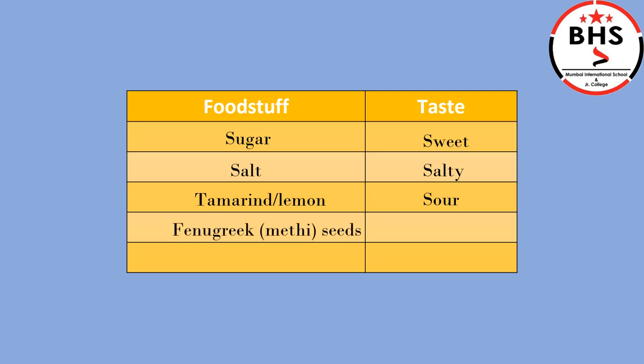Next is fenugreek, methi seeds. What is the taste of fenugreek or methi seeds? It is bitter. Lastly, a piece of amla. Children, what is the taste of amla? It is sour. Children, this was all about the lesson Food and Nutrition.